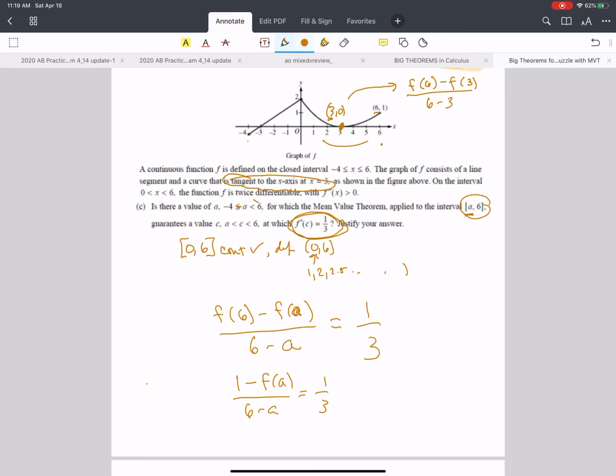Those are my x values. So f of 6 is 1 minus f of 3 is 0 over 6 minus 3 is 3. So then this is going to be positive 1/3. Oh, that's it. That's the one we wanted. That's what they want you to do. They want you to go through all this trouble figuring out, see if you can do this algebraically, come to the conclusion that's not going to work. Let's go back. Let's try this. I have this value. Oh, it works.